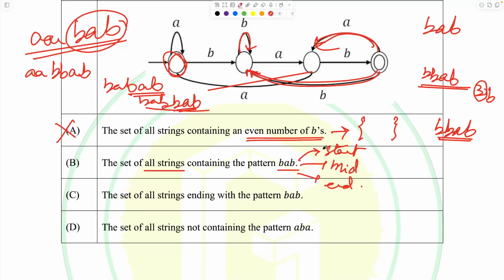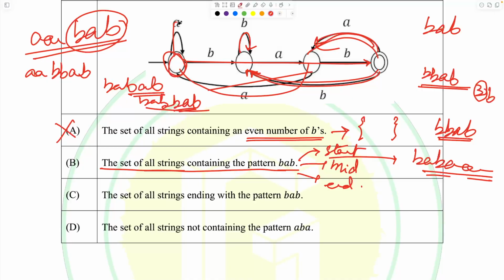If you consider it in this systematic manner, you can generate in your mind, from the starting point of view, a pattern like BABAAA. This kind of pattern is going to be present inside this language, the set of all strings containing the pattern BAB, but it would not be accepted by this machine. Why? If I go like this, BAB and then A, one A goes here, one A goes here, and then A's are fed over here, and we reach this state, which is not the end state. So this string is not going to be accepted by the machine, but it is present in the language.